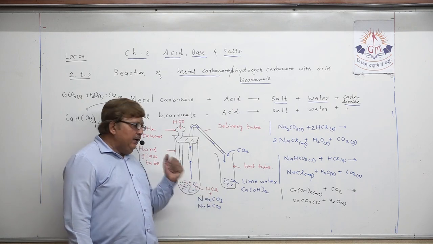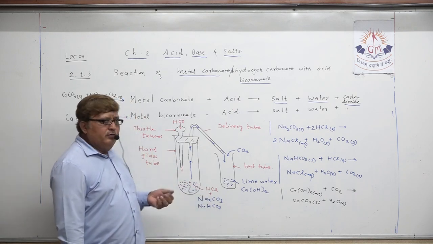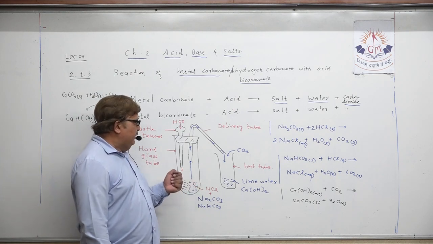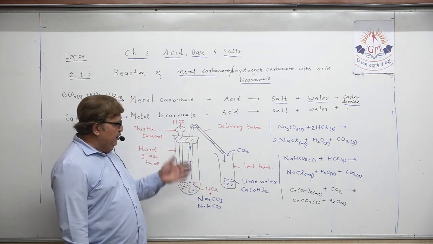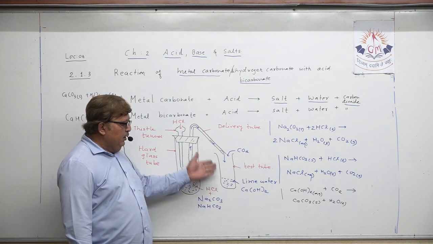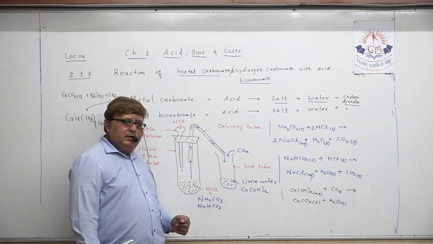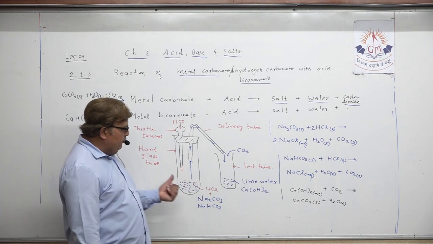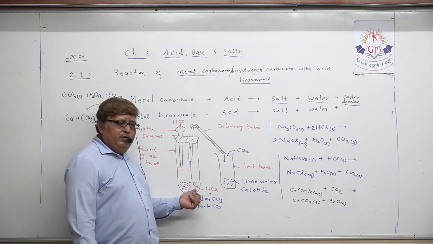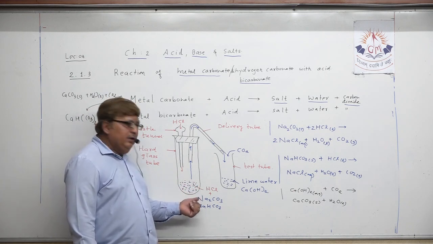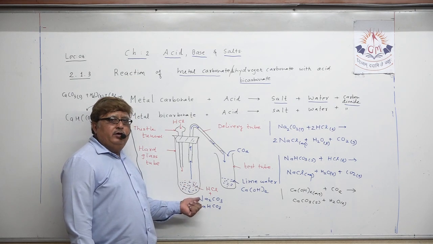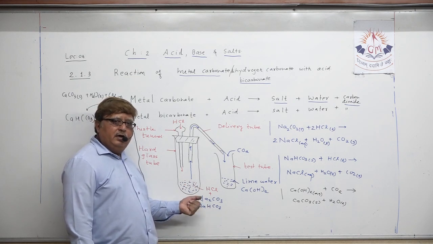in which, what are the apparatus? Suppose you take the stand, obviously a hard glass tube, thistle funnel, delivery tube, double holed rubber cork, another tube, understand. Which chemical substances are you going to take? Hydrochloric acid you are going to take, and you are going to take sodium carbonate and sodium bicarbonate.